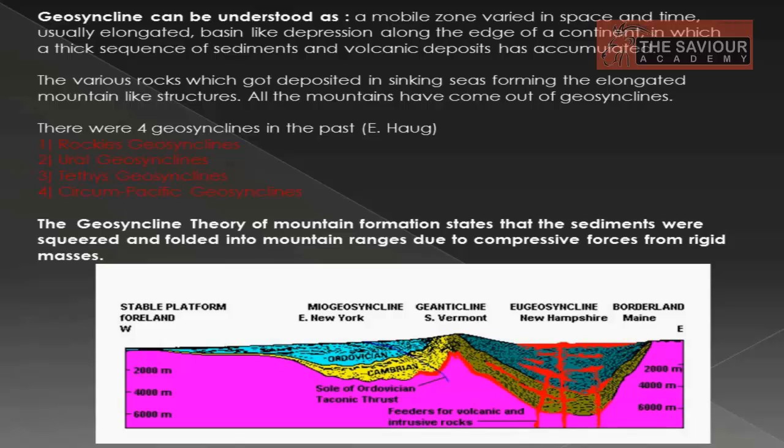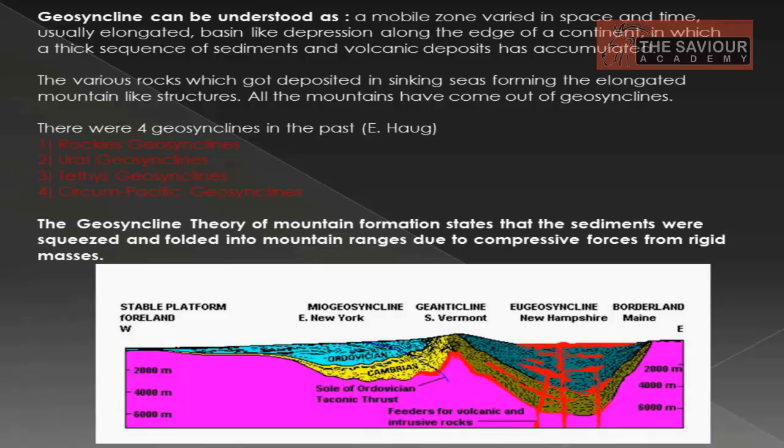All these four geosynclines have one thing in common, and that is they are named, for example Rockies is the name of a mountain range, and these geosynclines have led to the formation of mountains. We will see how a geosyncline can get converted into a mountain and what factors play a role in the conversion of a geosyncline into a mountain.